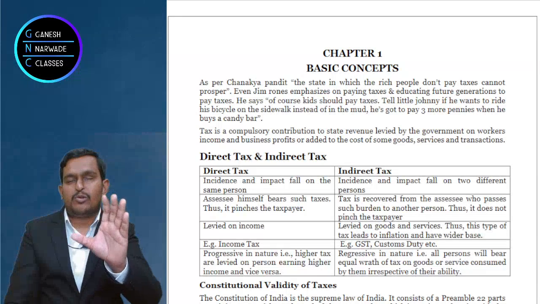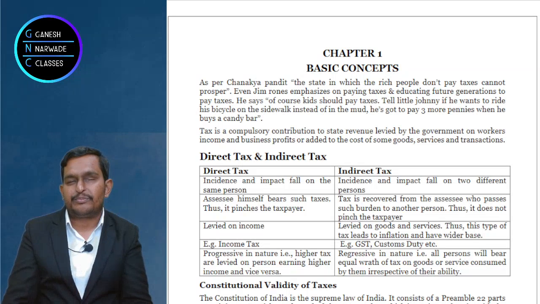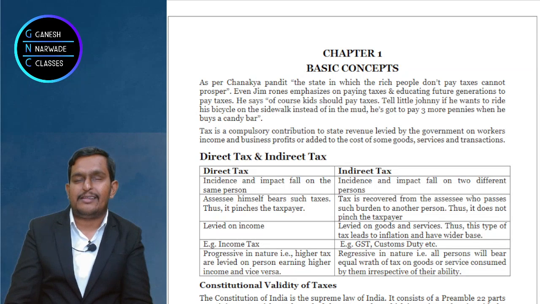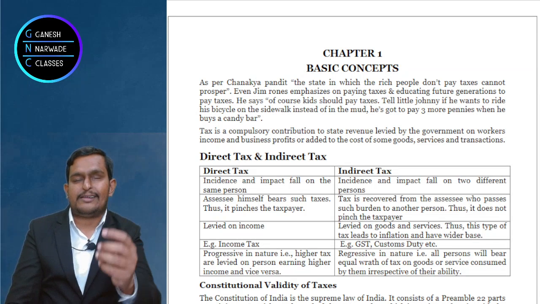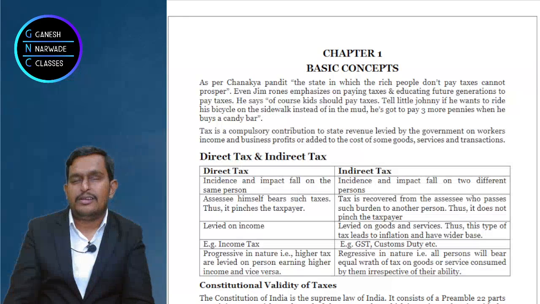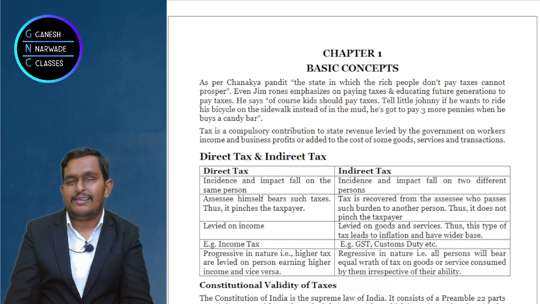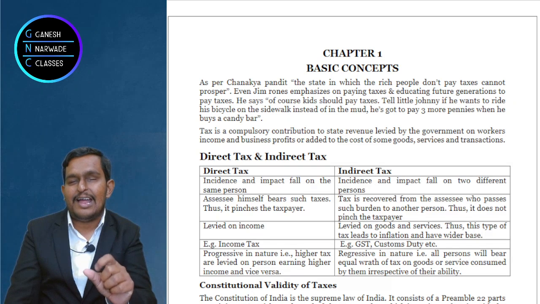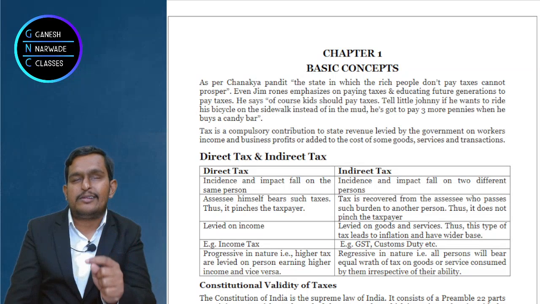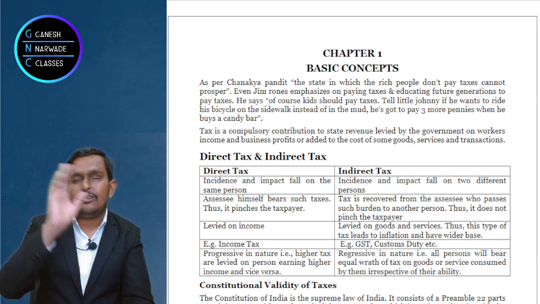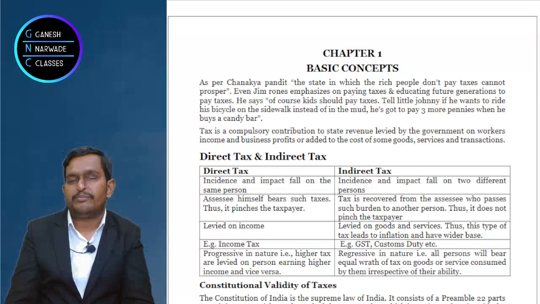If some question is the same as the textbook in the past exams, I ignored it. You practice this, you will be able to solve it even if some numbers change. But if some question is totally unique, then I have to include it, right? And I included it. Not only that, amendment based questions also I brought in the notes, so for that also you need not separately study something.